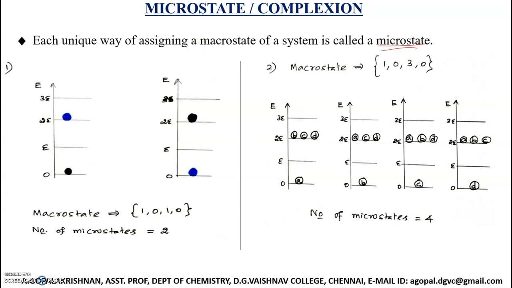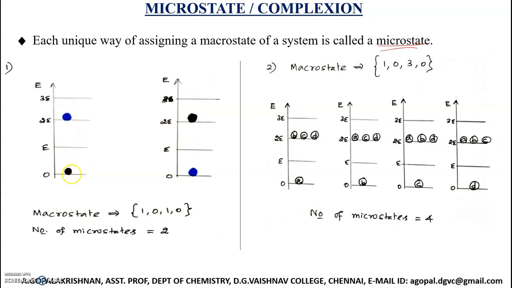What is meant by this? Say for example, see this example number 1. I have a macro state which is given as 1, 0, 1, 0. I have 2 particles here. Assume that the 2 particles are distinguishable particles, so that's why I'm using different colors here, black and blue.